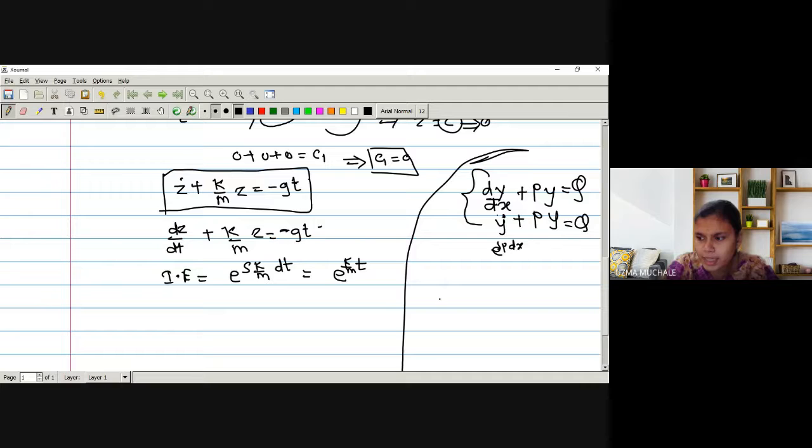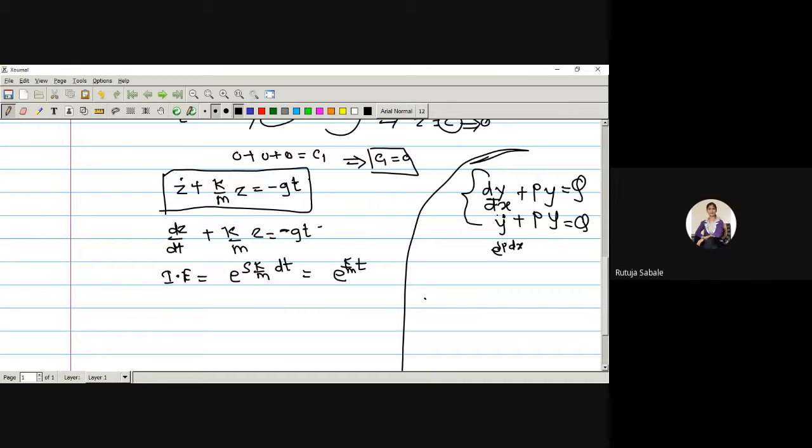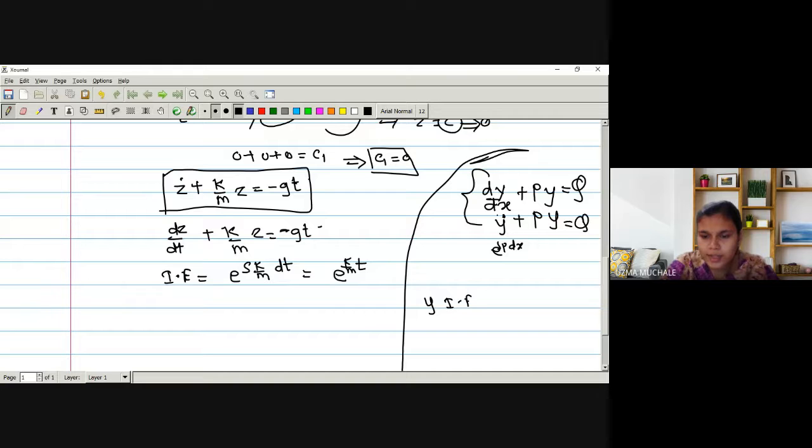We were writing it as y into integrating factor is equal to integration of q into integrating factor plus some constant C2. Now C1 we have already used, so we are using C2. Now instead of y, what do we have? We have z, right? So what will be the equation here?